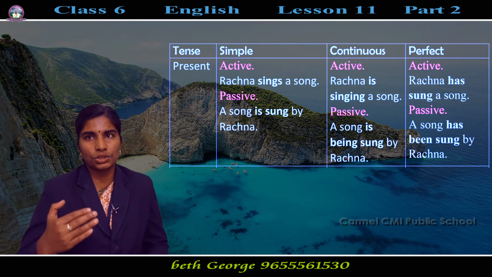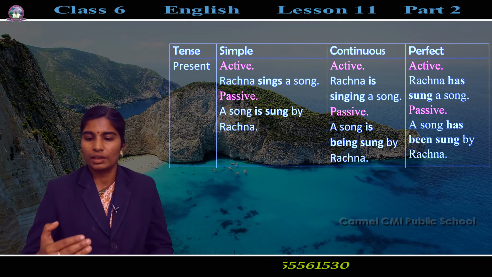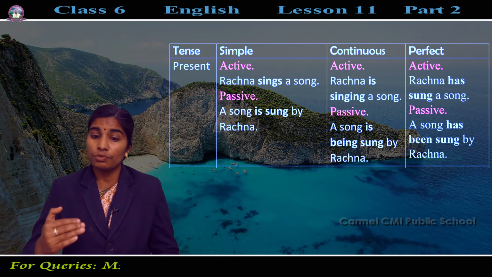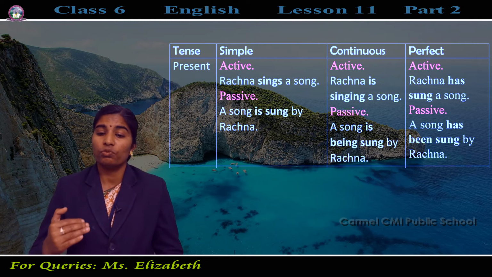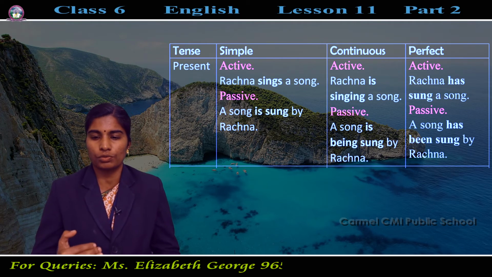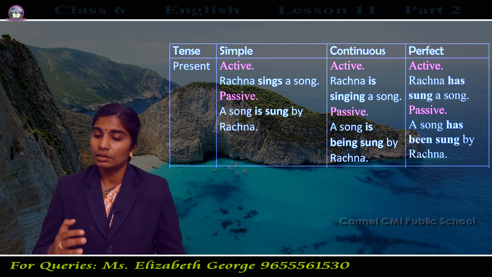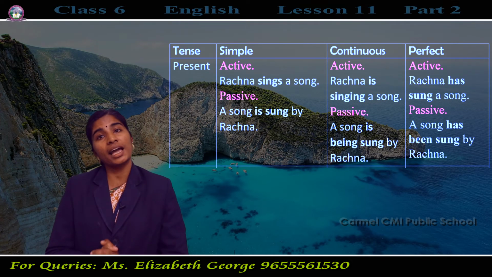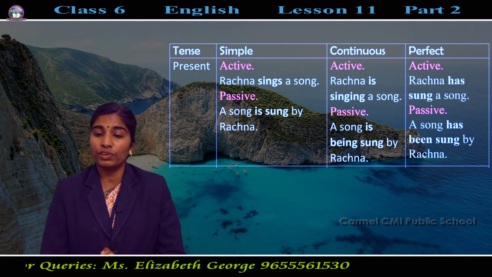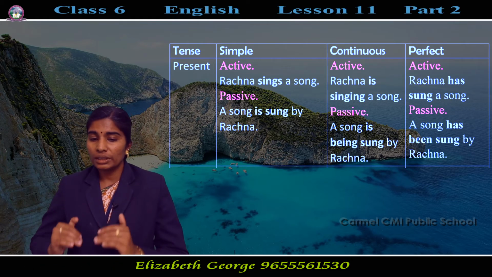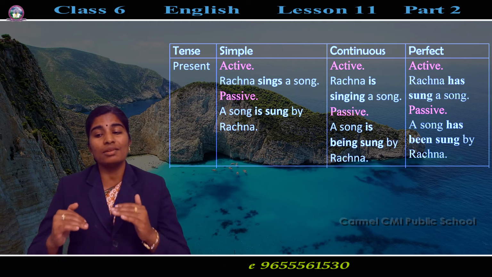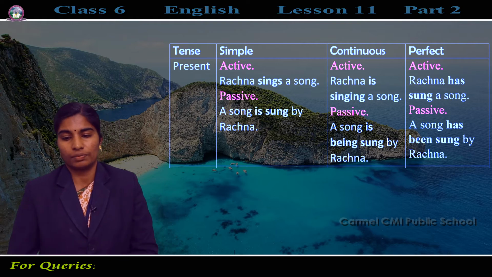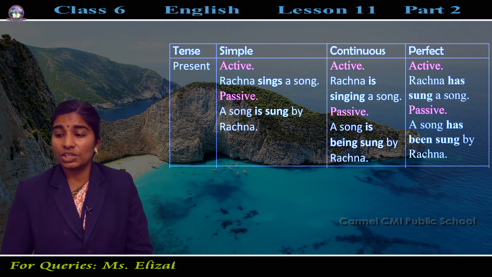Now you can see the active voice is in present tense, that is sings. And when we are changing to passive voice, the tense is in present tense but the main verb is changed to V3 form, that is the third form of the verb. Now let me tell you the three forms of the verb sing. Sing is V1 form, sang is V2 form, sung is the V3 form. So in passive voice, always we are using the main verb in which form? Verb 3.